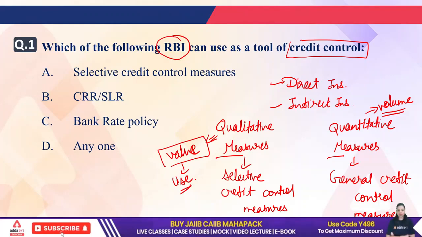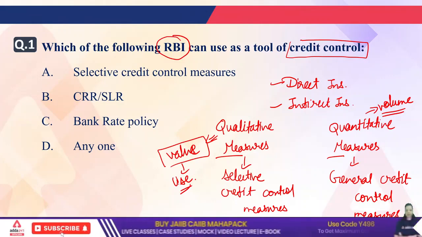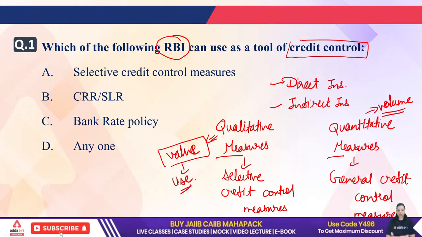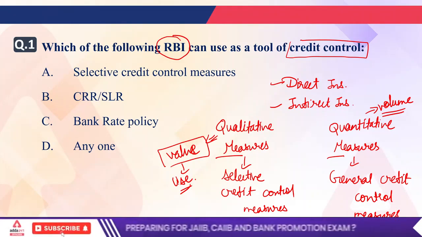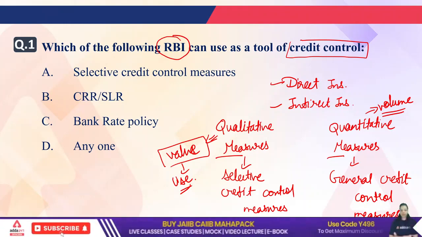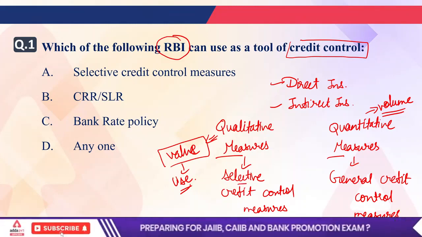What does it mean? Value use means in which particular sector you should give your money, you should give loans, you should do the credit control. That is told by the Reserve Bank of India, that you can give loans in a particular sector. So that is selective credit control, because it is not applicable in the whole economy. It is a selective credit control measure which decides in a particular sector what we have to do and what we do not have to do.